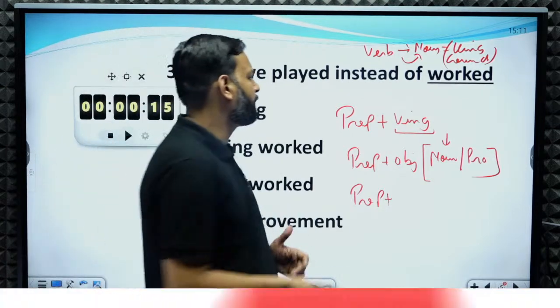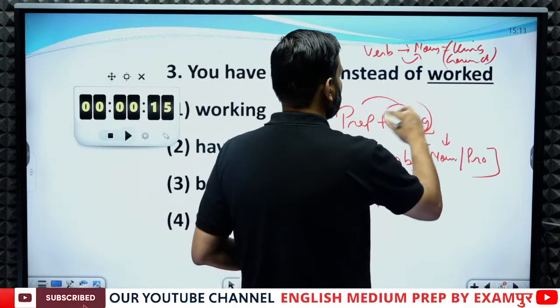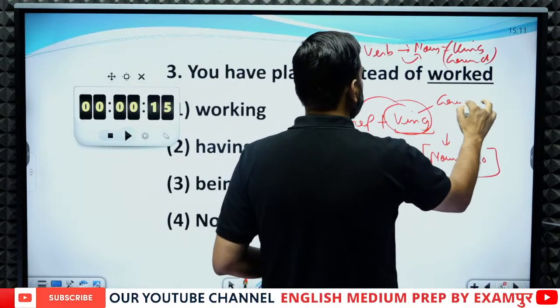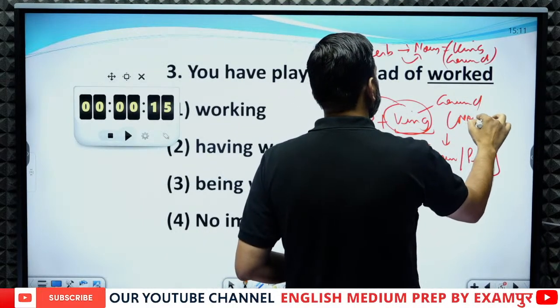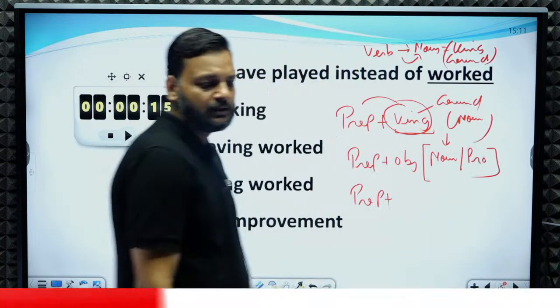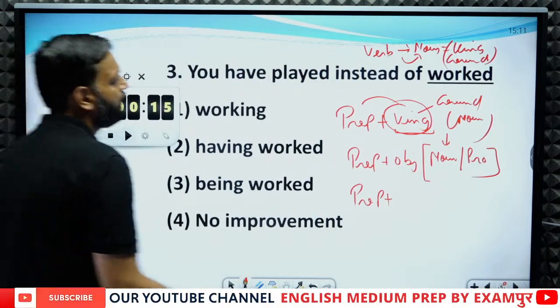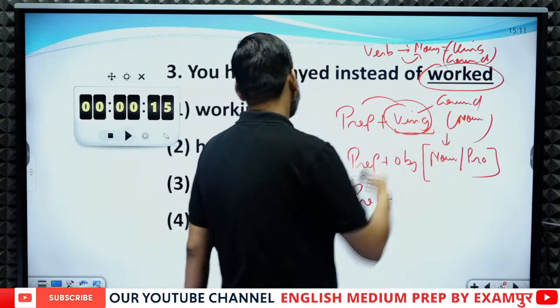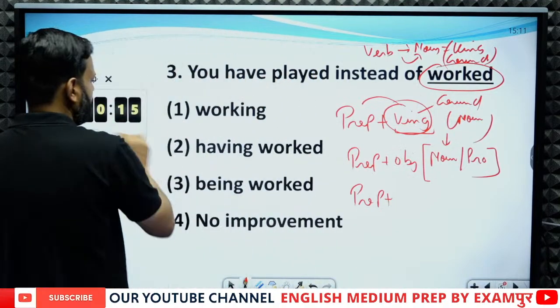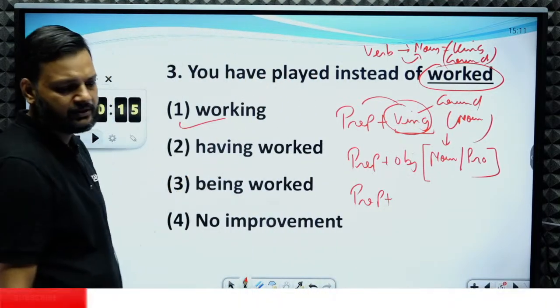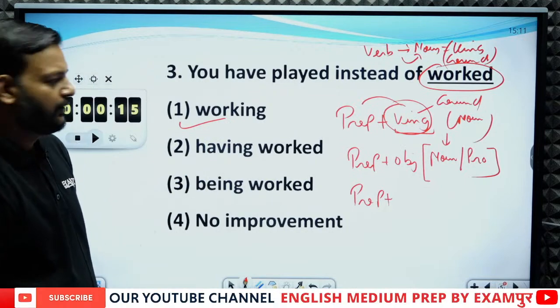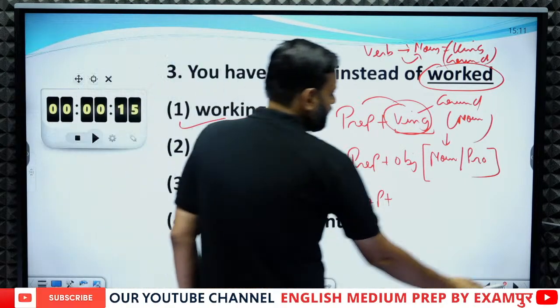That's why a preposition is always followed by the ing form of verb. This ing form of verb is a gerund, and a gerund is a noun. So here, in place of work, we have to write working. The answer is the first option. Okay, let's see the next question.